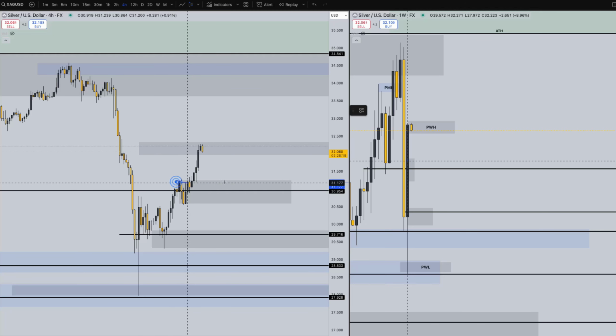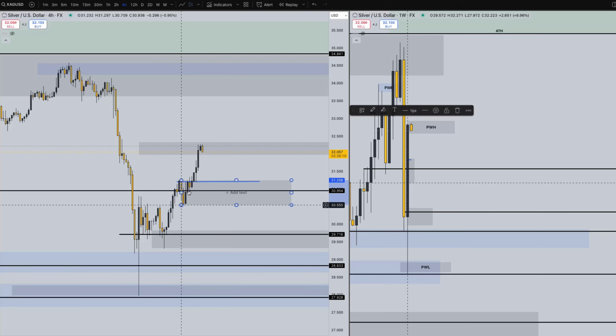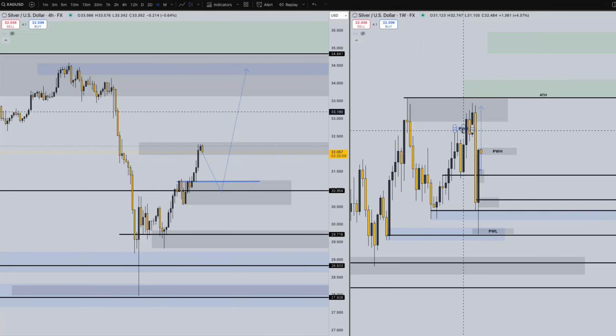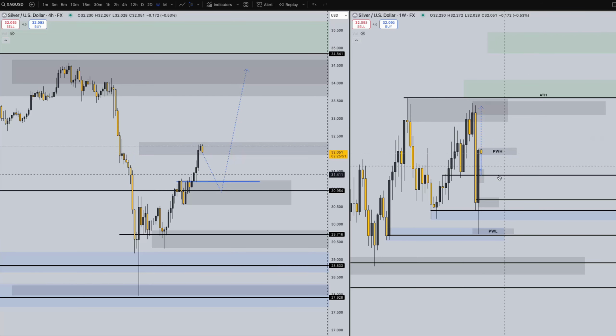But right here, from where this blue line is to the bottom of this gray zone, I'm anticipating price to pull back down and then continue higher. If we are able to continue bullish momentum, we will be targeting the $34 price point up to $35 and maybe even $37 price range next month.